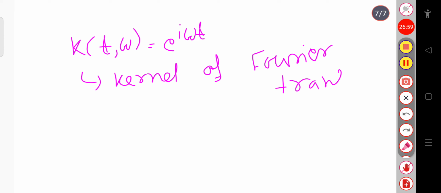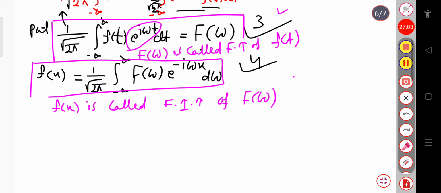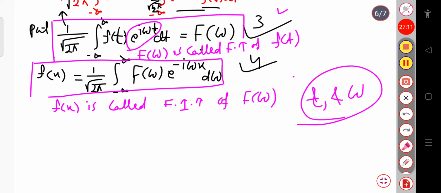I can generalize these equations. You can see here in equations 3 and 4, t and omega are called dummy variables. Dummy variables means that in place of t and omega, you may write a, b, c, d, x, y, z, whatever you want. So you can replace t and omega with any other variable.